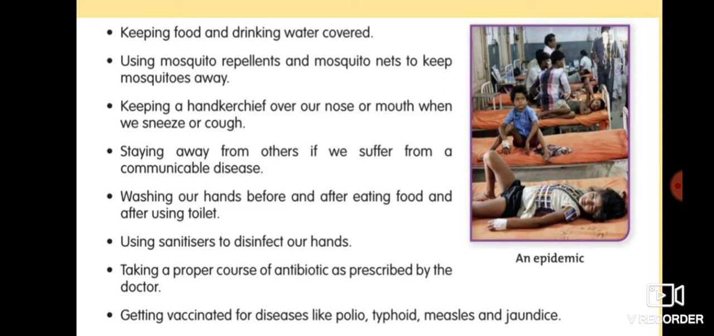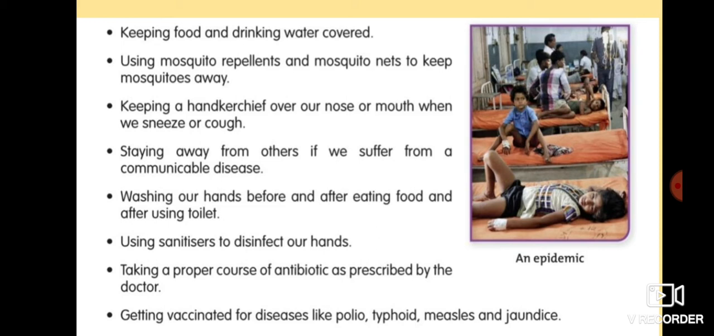So next one is getting vaccinated for diseases like polio, typhoid, measles and jaundice. So children, what is a vaccine? A vaccine is a small dose of the germs that cause the disease. When injected in the body, it makes antibodies to fight against the disease. These antibodies prevent us from the disease.